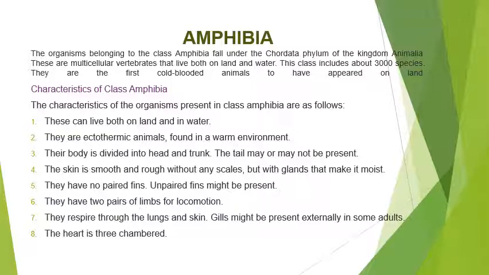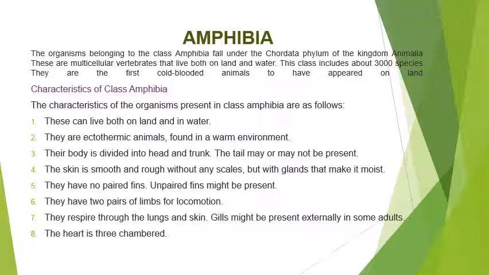animals to have appeared on the land. The characteristics of the Amphibia are that they can live both on land and in water, that is, they are found in water and on land. They are ectothermic animals found in the warm environment. Their body is divided into head and trunk. The tail may or may not be present. The skin is smooth or rough, without any scales, but with glands which make it moist.